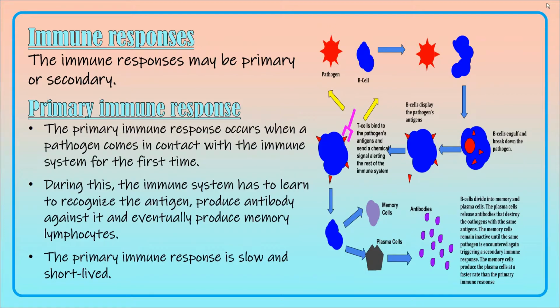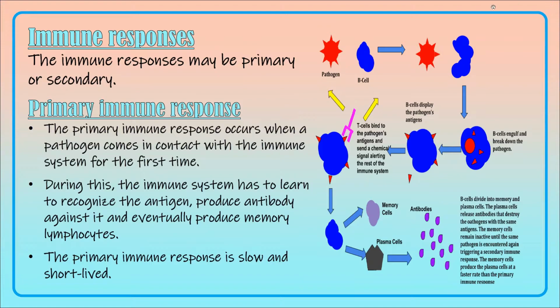Primary response occurs first. The primary immune response occurs when the pathogen comes in contact with the immune system of the body for the first time. During this time, the immune system will learn to recognize the antigen, so what type of antigen has entered our body. Then our body will produce the antibody against it, and eventually it will produce the memory lymphocytes also.